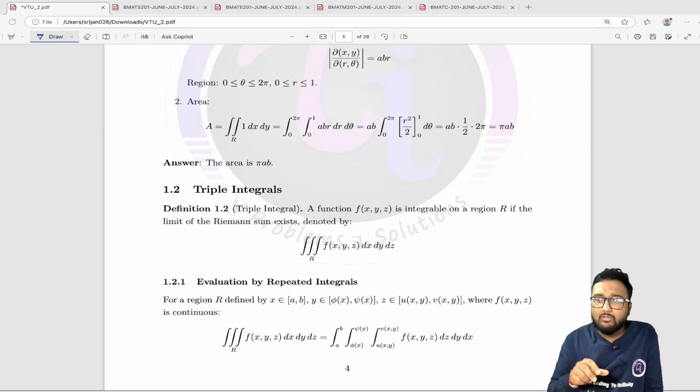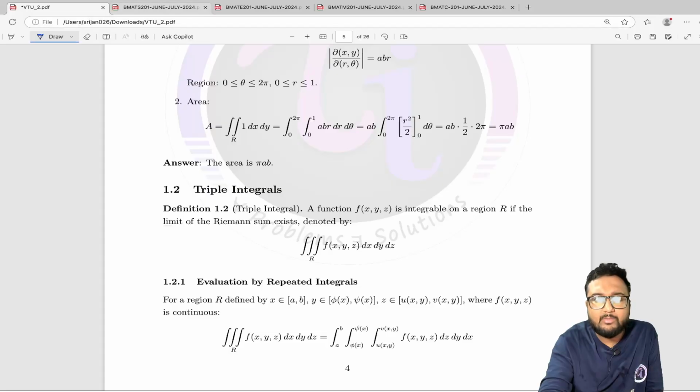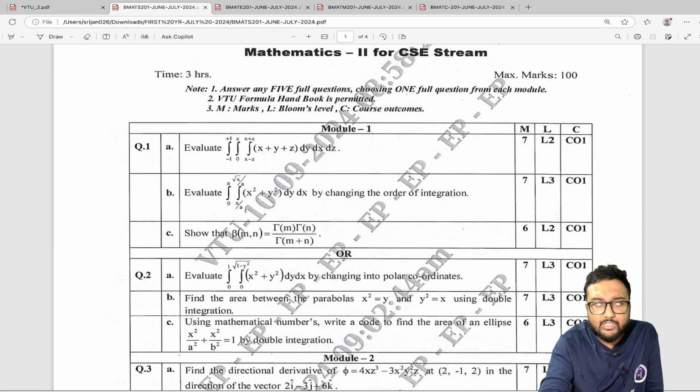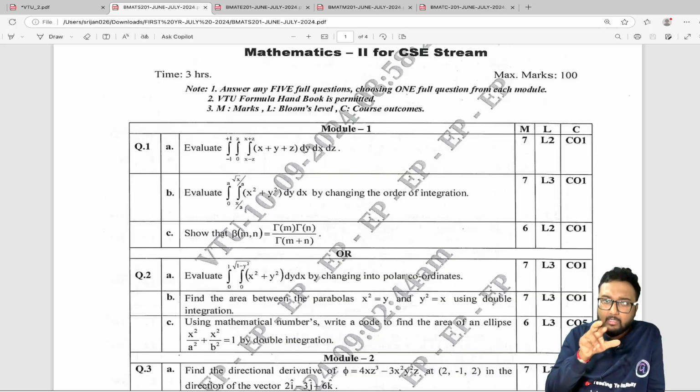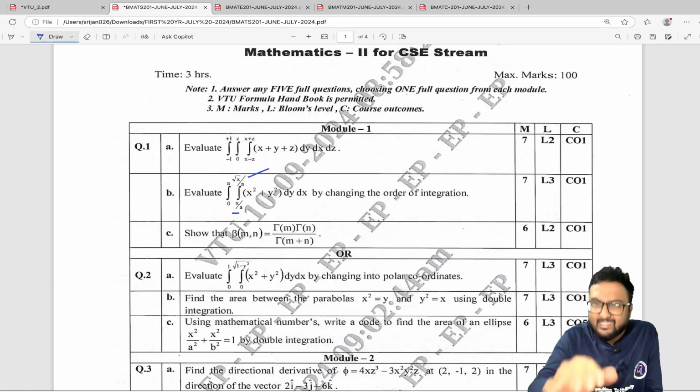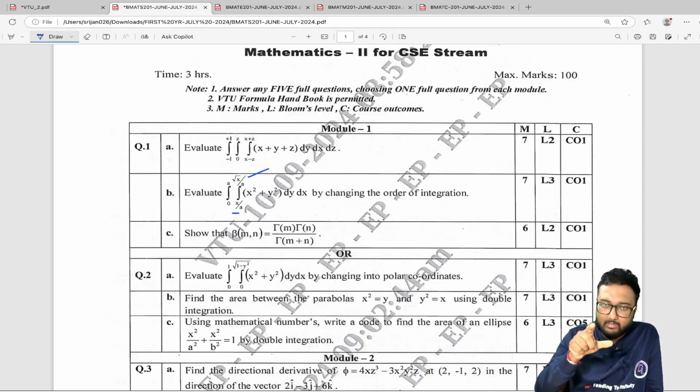Okay, next I have the change of order of integration. Sometimes the integration is given like this. Let me show you the CSE question for the second semester, question 1b. Here they are asking us to integrate with respect to y first. If you see the limits, they are in terms of x, that means this is the limit of y.